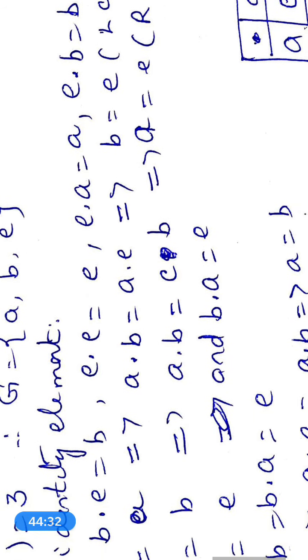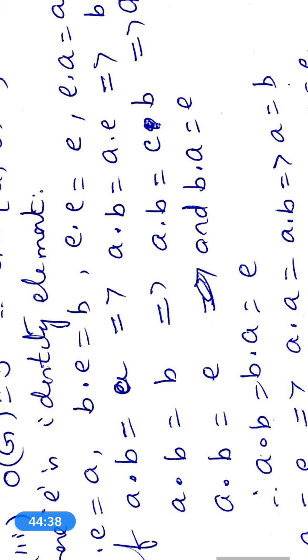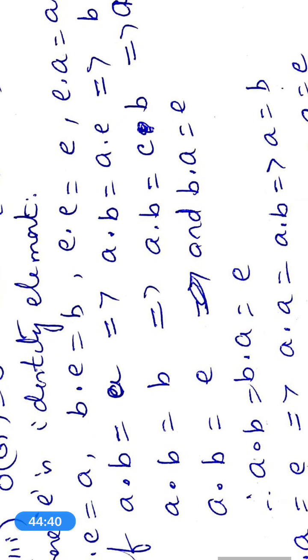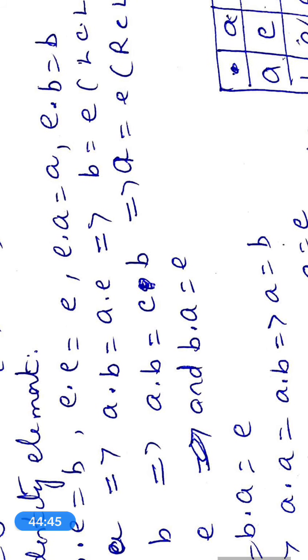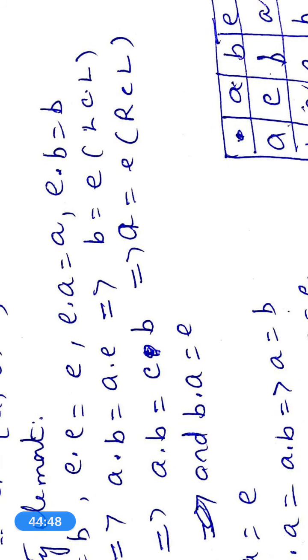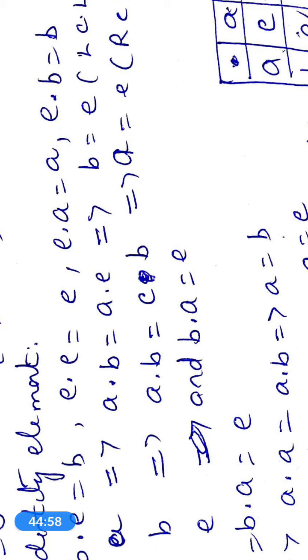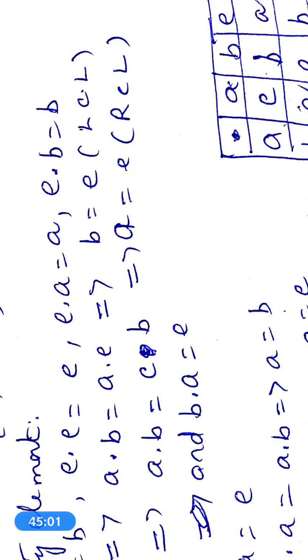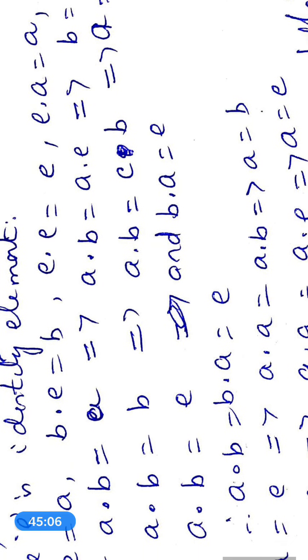a · e = a, b · e = b, and e · e = e, and e · a = a, e · b = b. If a · b = a, this implies a · b = a · e, and by the left cancellation law b = e. It is wrong. Similarly, if a · b = b, we get a · b = e · b, and by the right cancellation law a = e. It is also wrong. Therefore a · b is not equal to a and not equal to b.